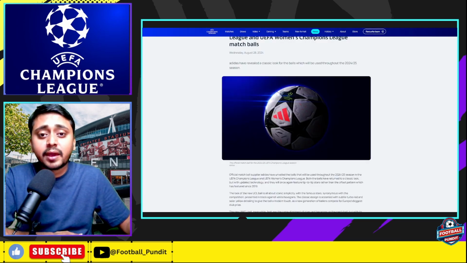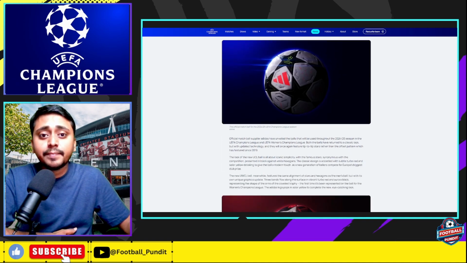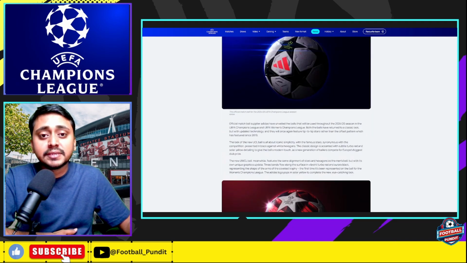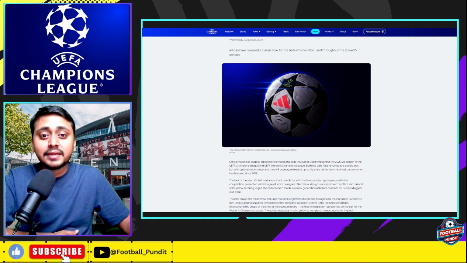Now, this is the last thing that I wanted to talk about in today's episode. Adidas has unveiled their new Champions League and UEFA Women's Champions League match balls. So you see, this is the new ball that the teams will be playing with in the Champions League, and this is the one that will be used in the UEFA Women's Champions League. They both look good, and I'm excited for the new Champions League. Let's see, we have a favorable draw. We will discuss the draw as well once it happens.